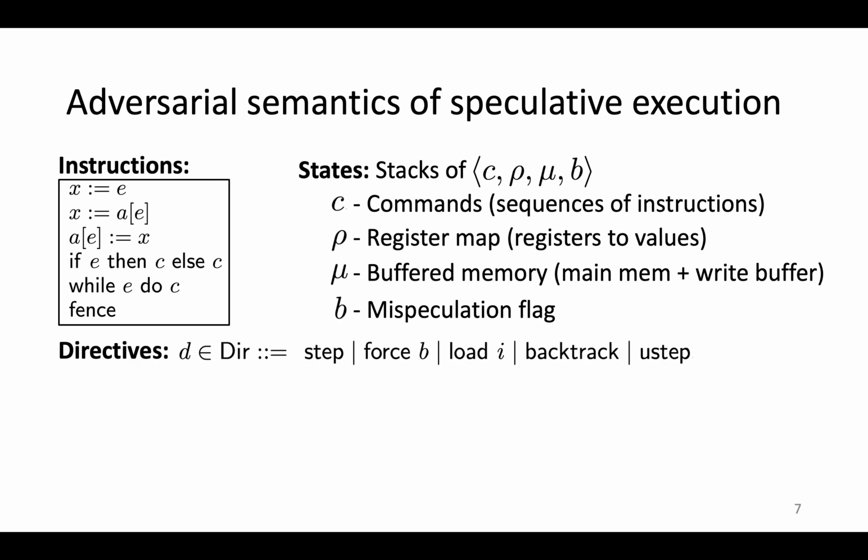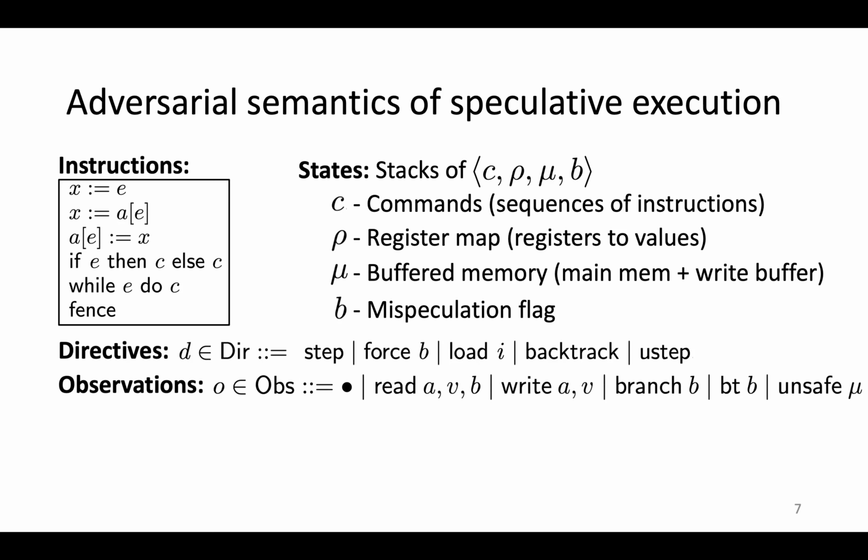Our semantics is adversarial in the sense that program execution depends on directives issued by the adversary. So for example, at control flow points, the step directive allows execution to proceed normally, while the force B directive forces execution to follow the branch B.